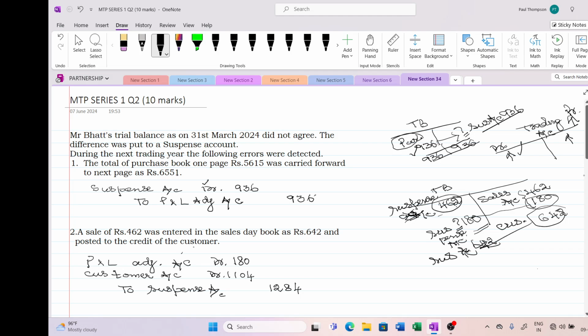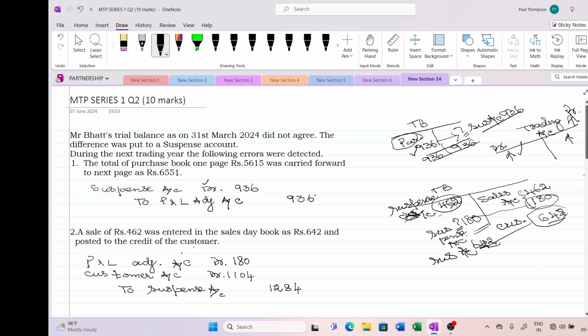Second mistake, the customer is not debited, so there is no debit in this trial balance. So I have to operate the suspense account. No debit means I need a debit. Again, this 462 is excess on the credit side. You can understand either way. So again, I have to operate the suspense account. Now the third mistake is that instead of debiting the customer, they have credited the customer.